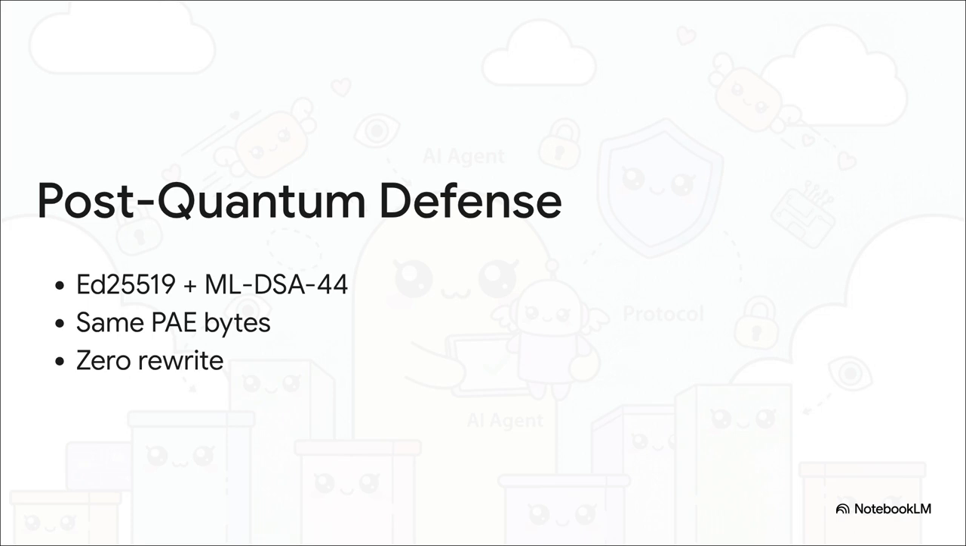They're combining a classical Ed25519 signature with a NIST-standardized post-quantum signature called ML-DSA-44. And crucially, both algorithms sign the exact same byte string. There is zero rewrite required to the underlying envelope. And because their policy demands the classical signature must always pass, an attacker would literally have to break both algorithms simultaneously to forge a receipt.